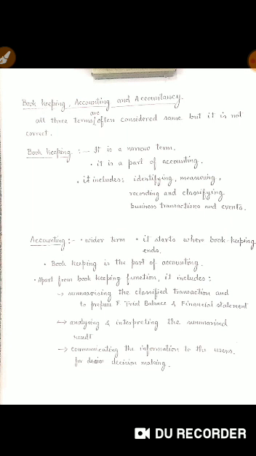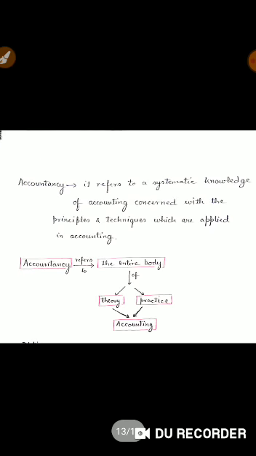users of accounting. Now, the third term is accountancy. Accountancy is a quite wider term. Wider in the sense that it covers bookkeeping as well as accounting. So if you go through the simple definition, accountancy refers to a systematic knowledge of accounting concerned with the principles and techniques which are applied in accounting.